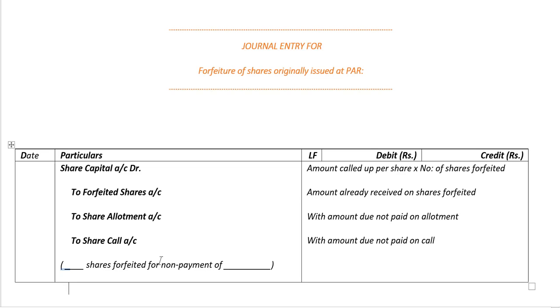In the narration, we need to write the number of shares forfeited as well as the reason for forfeiture, for non-payment of whichever installment has not been paid.